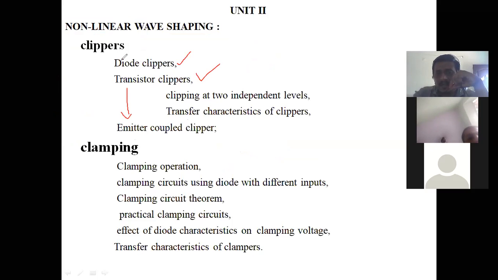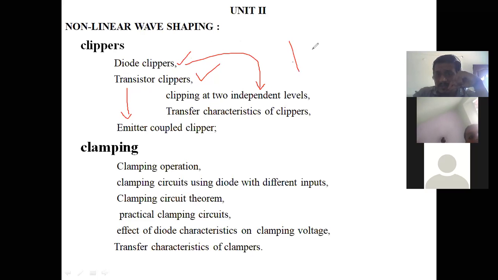In clippers, one clipper circuit is made up of diodes, and the other clipper circuit is made up of transistors. We are going to see these two circuits. In these two circuits, we are going to draw subtopics. Diode clipper clipping for two levels.